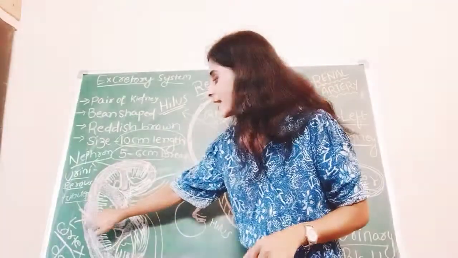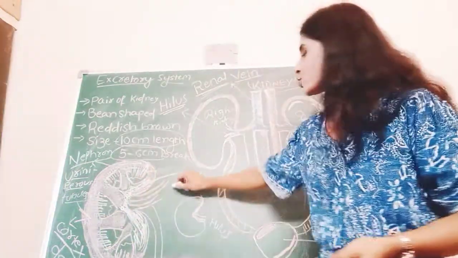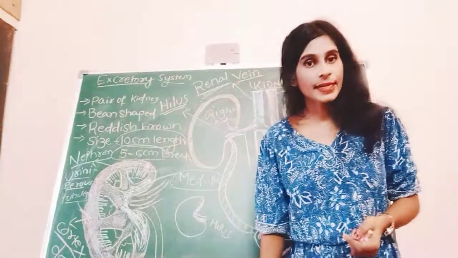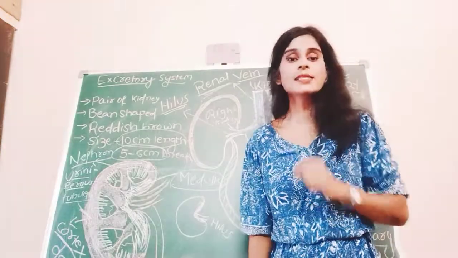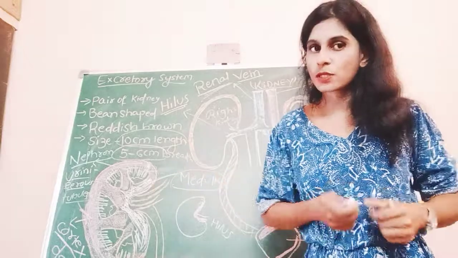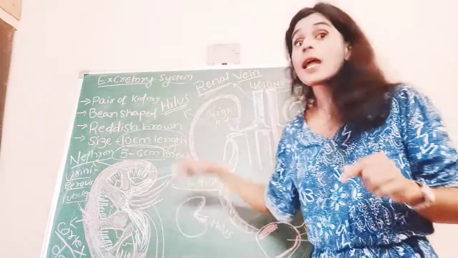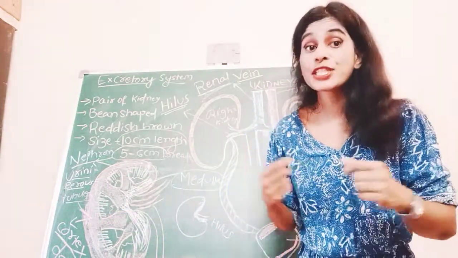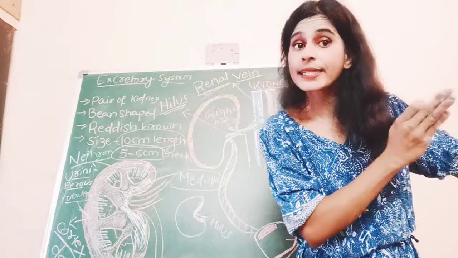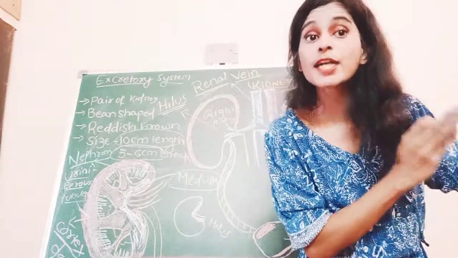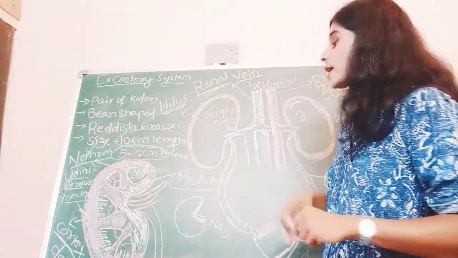The inner light colored zone is called medulla. Clearly listen to me. When we observe the internal structure of the kidney, we have two zones: the outer dark colored zone, called the cortex, and the inner light colored zone, called the medulla. Outer cortex, inner medulla.